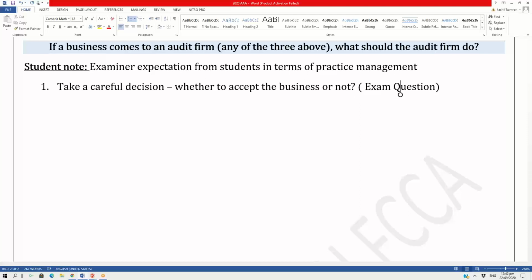Now, moving further, before I give you the breakup of this, once you take a decision and you decide, okay, I have to accept the business, how do you decide? I will be giving you an answer for that. Just wait for it. But suppose you decide, I am accepting the business which comes to me. After the audit firm decides to accept the business,